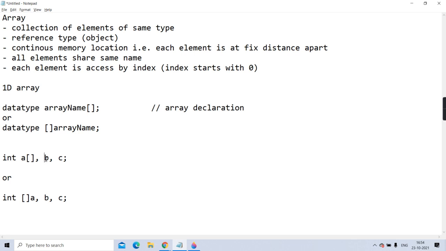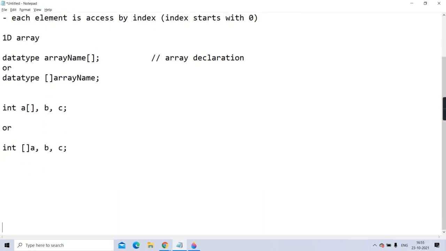But in the first case, b and c are just going to contain integers, whereas here all three are going to contain array references. A, b, and c will all contain references of which array? Integer array. Okay. Now array declaration is done.